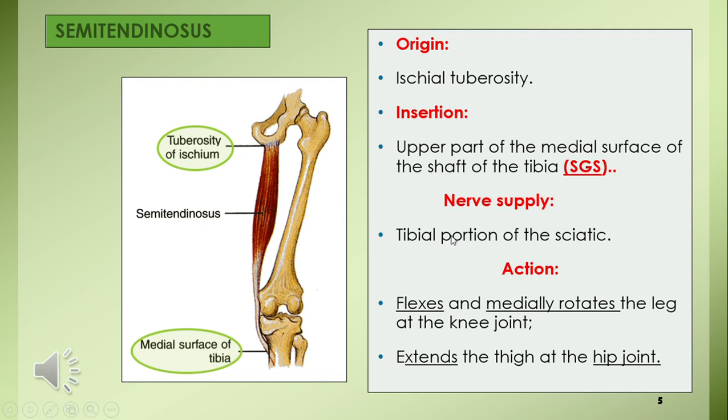Being a typical hamstring, it is supplied by the tibial part of the sciatic nerve, and it is going to extend the hip joint, flex the knee joint, and being a medial hamstring, it is a medial rotator of the leg at the knee joint. Due to its long cord-like tendon, it is named semitendinosus.